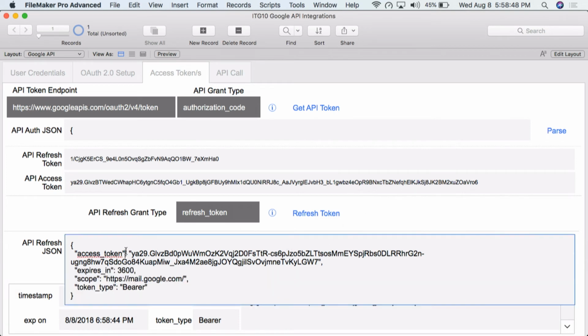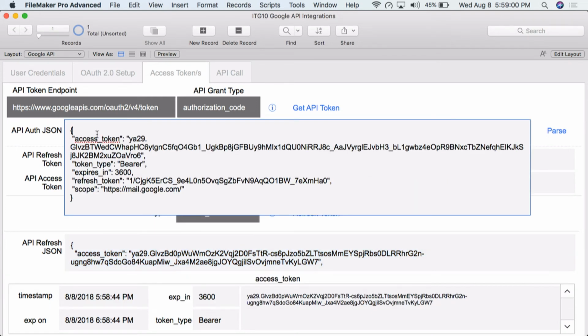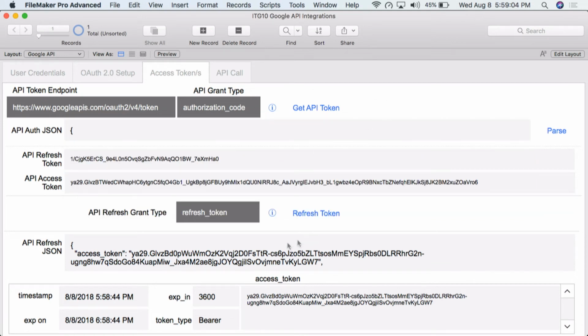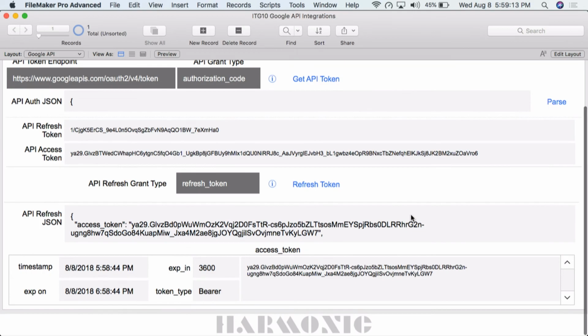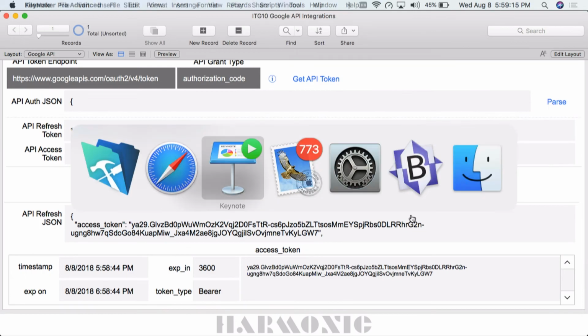And a thing to note is on the refresh, just like we saw in the playground, we don't have a refresh token inside of the API refresh JSON. The refresh token only comes in the initial authorization code. And when we do use the refresh token, we change the grant type to refresh. So, all right, let's go back.